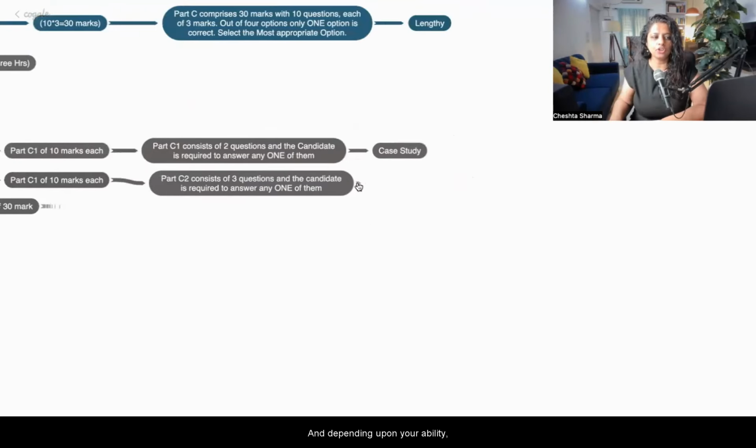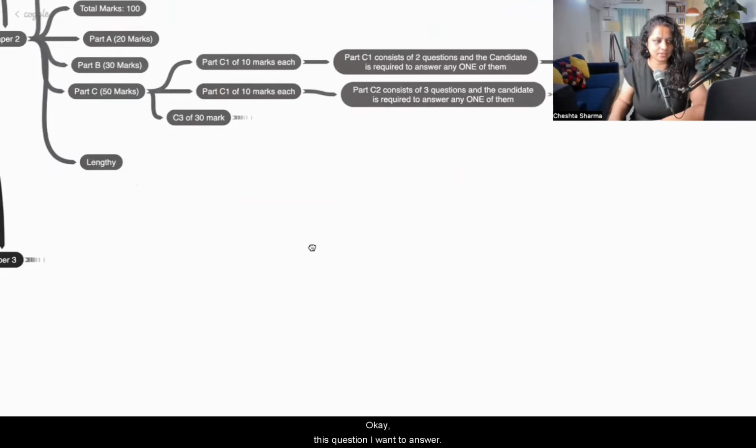And depending upon your ability, which part you are understanding, you can just scan it. I'll tell you the scanning techniques, also the faster reading techniques, and you can choose, okay, this question I want to answer. So in Part C2, drafting generally comes when you have to compare different kinds of technologies. They will give you, okay, the current invention is this, and the technologies which are already patented are disclosure 1 and disclosure 2.